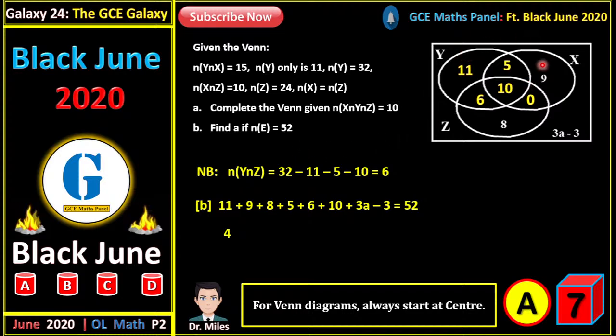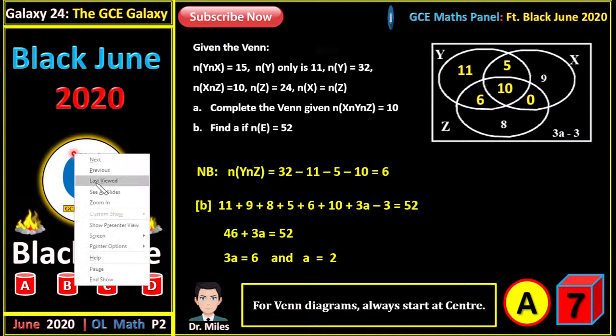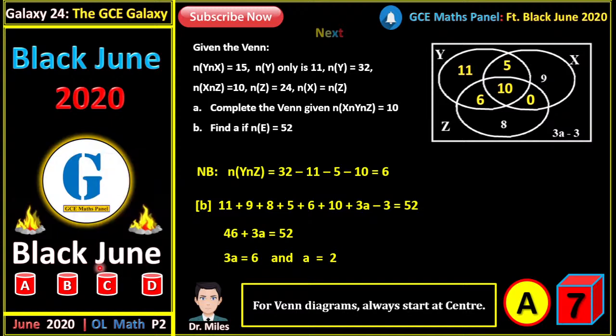In fact, the total number of elements in this Venn diagram is 52, and we can use that to find the value of A, because we have been shown here that the number of elements outside the union of all these 3 sets is 3A minus 3. So when we sum all of this, as you can see, it will give us 52, and when we solve, our A will be equal to 2. So that's the value of A. A is equal to 2.